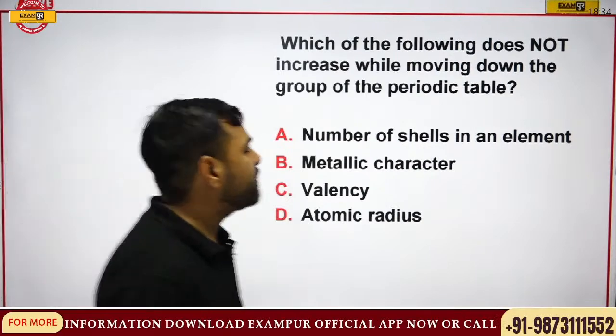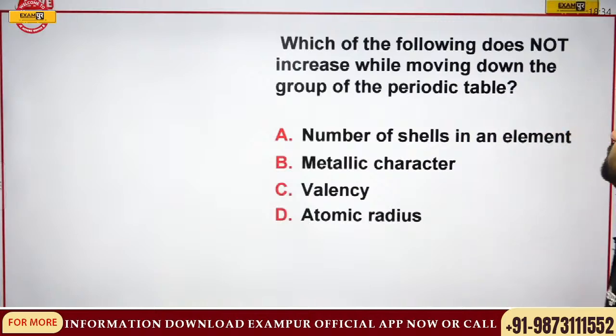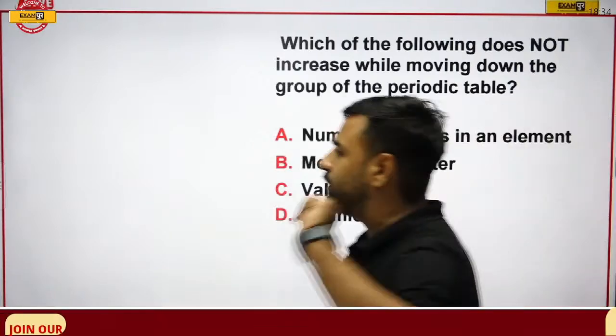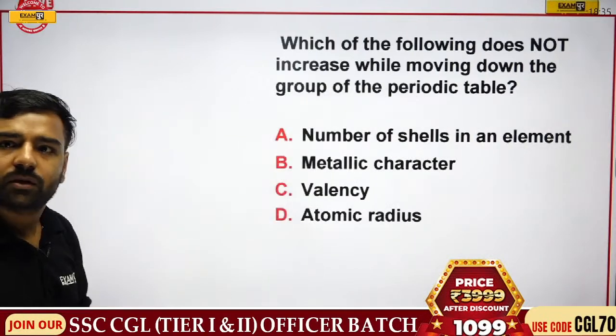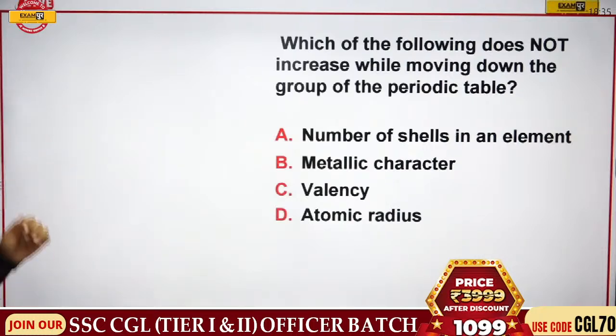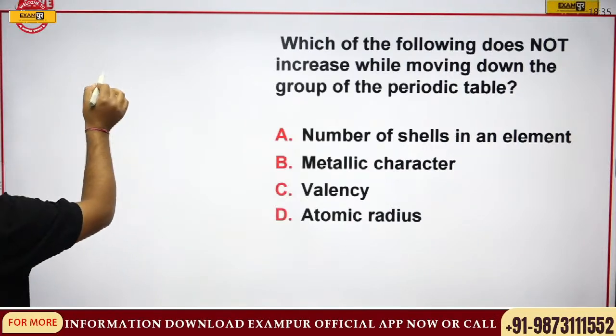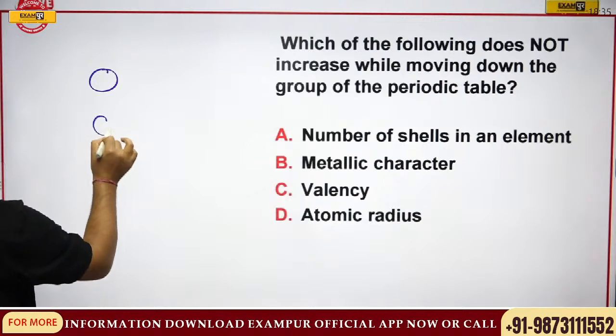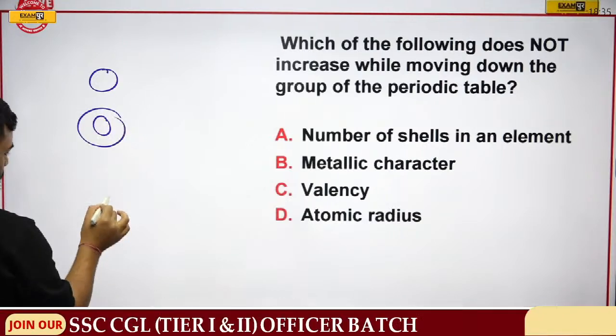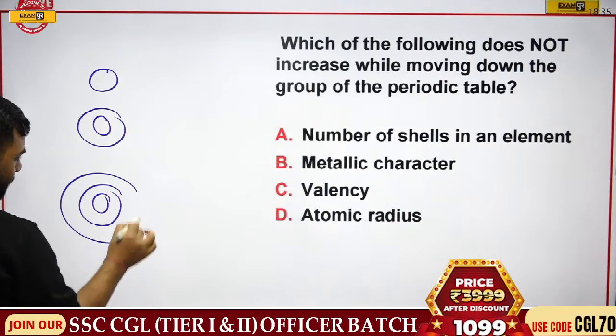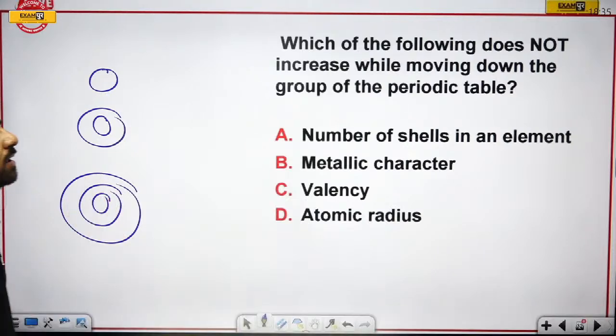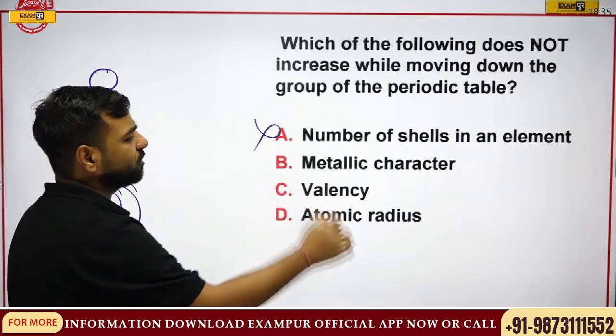Yeah. So what I was saying, which of the following does not increase while moving down the group? First of all, Gopinath is with B. Okay, metallic character. Gopinath, let's try to understand this. If I go towards the bottom part, I know the number of shells is increasing. So first of all, this option is wrong.